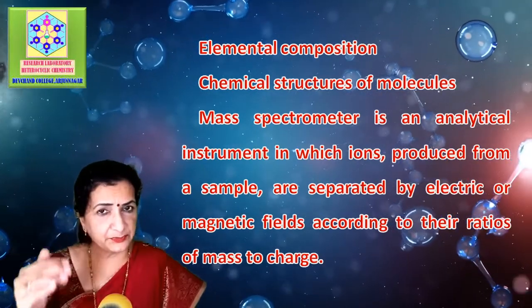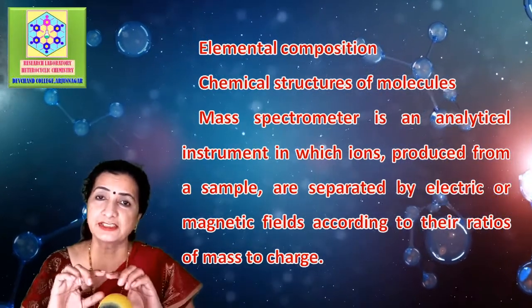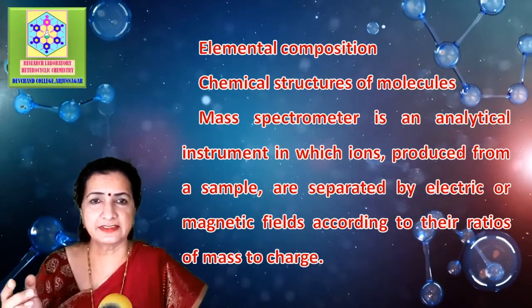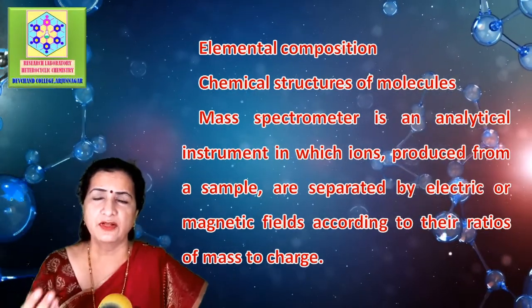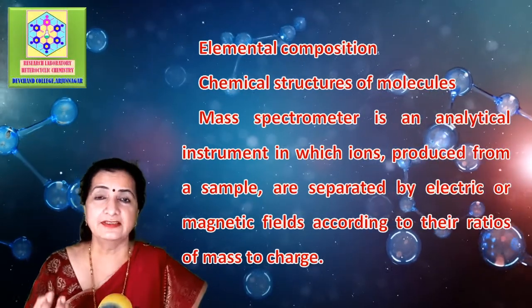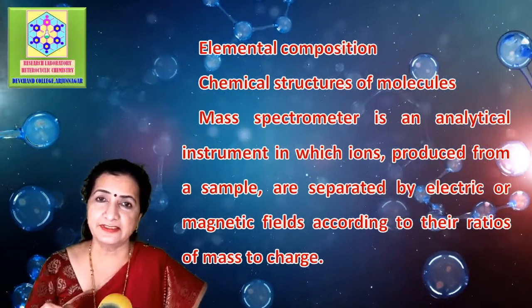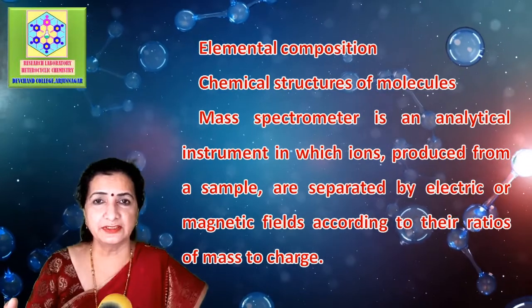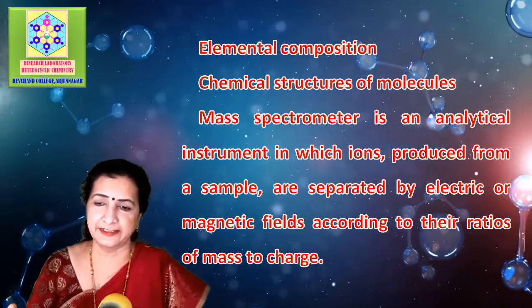A record is produced which is called mass spectrum. This gives us the information what types of ions are produced when the sample in a gaseous phase is exposed to the mass spectrometric technique.